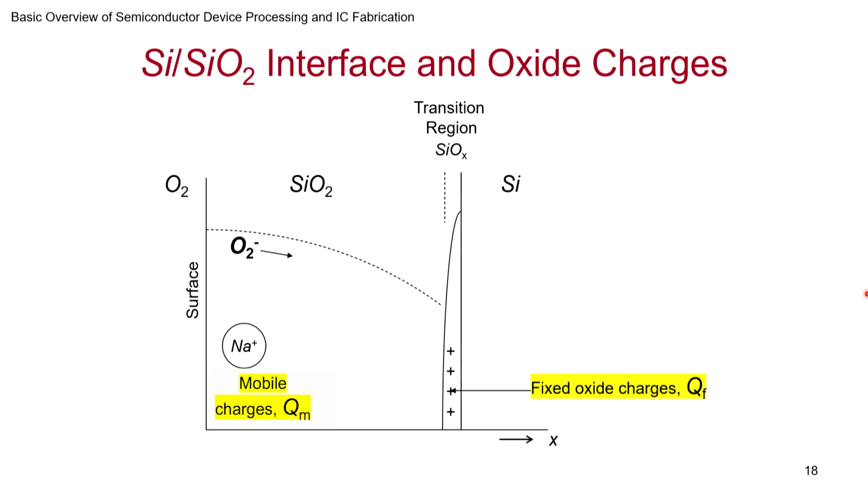Then there are some other ions that come in. This is very fascinating. These are metal ions that can just move around in the oxide. So this is the mobile ion. Okay, and this is represented by symbol Qm. This mobile ion has its own signature. It plays its own role, writes its own story in the MOSFET behavior.